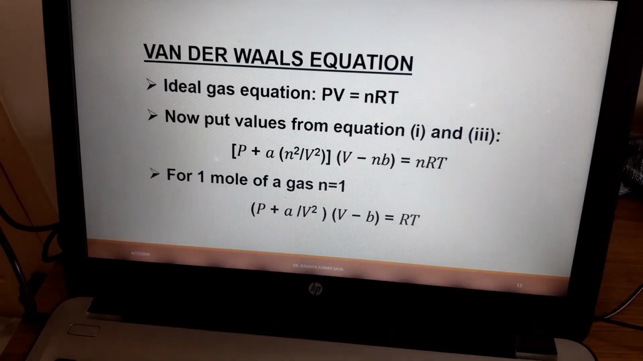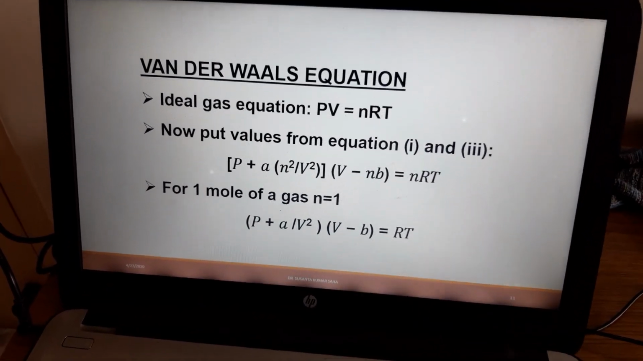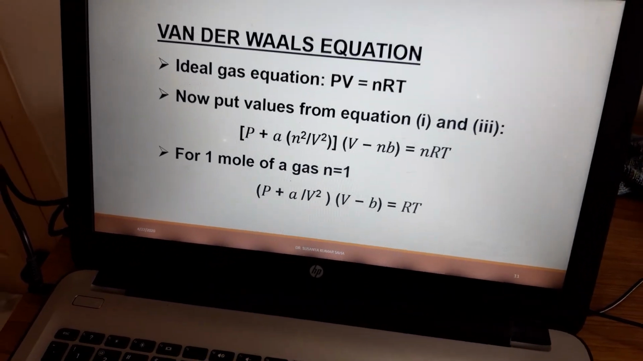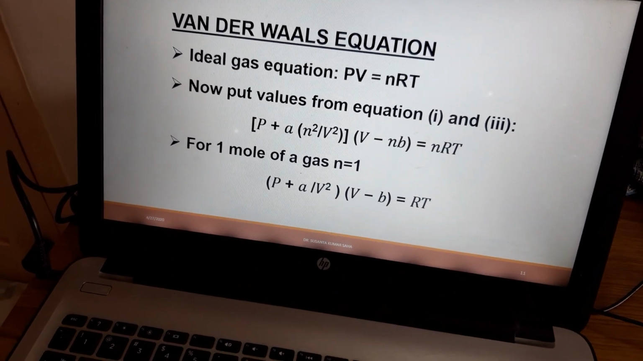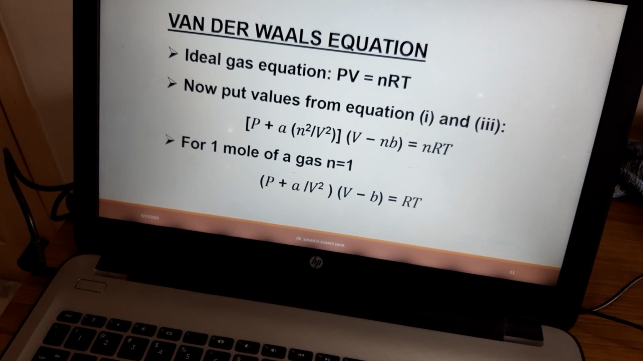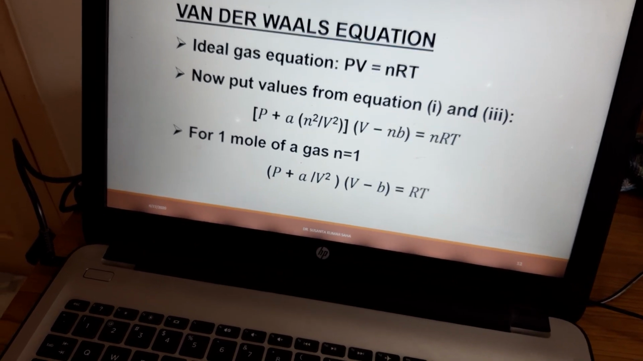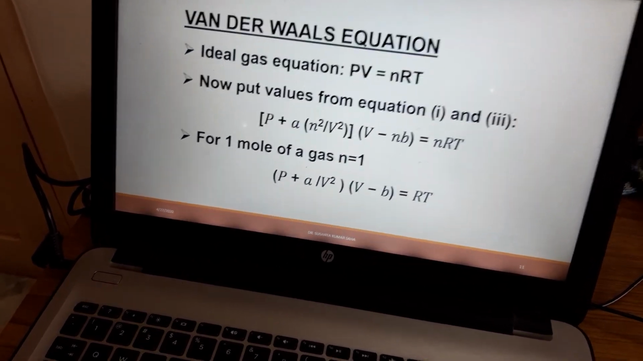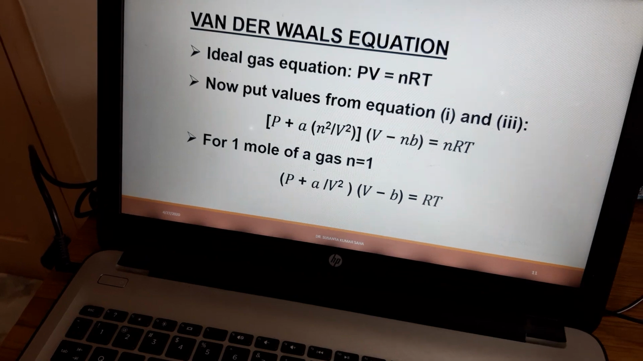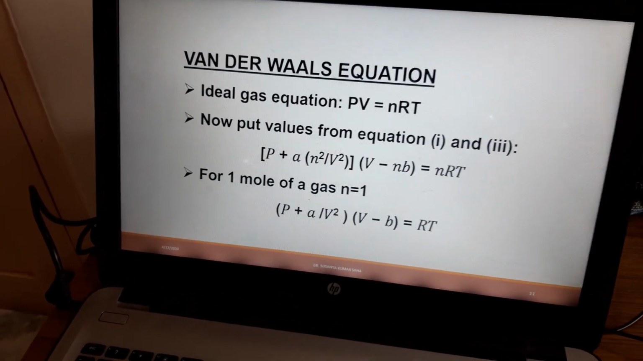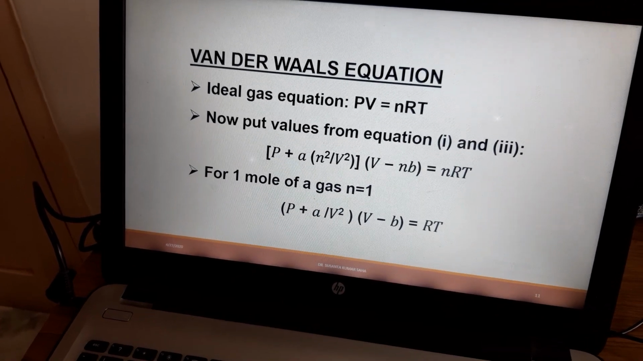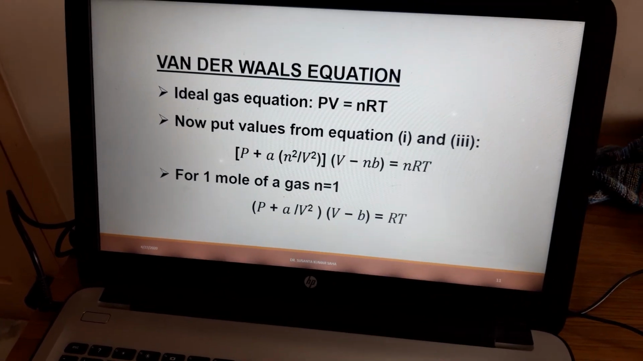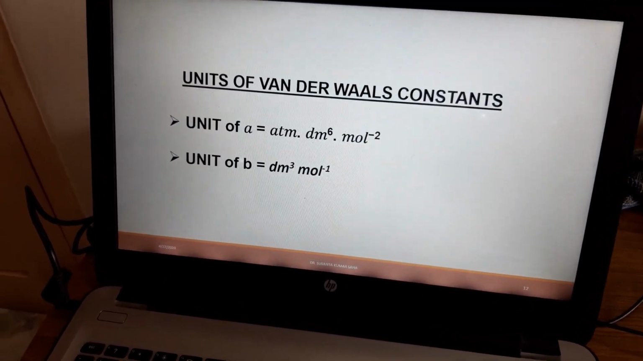Now let us get the equation for real gases. We know the ideal gas equation PV equals nRT. Now if we put the correction terms in this ideal gas equation, then we get P plus a n square by V square into V minus nb is equal to nRT, or for 1 mole of gas, P plus a by V square into V minus b is equal to RT. So that is the Van der Waals equation for n moles of gas as well as the Van der Waals equation for 1 mole of gas.